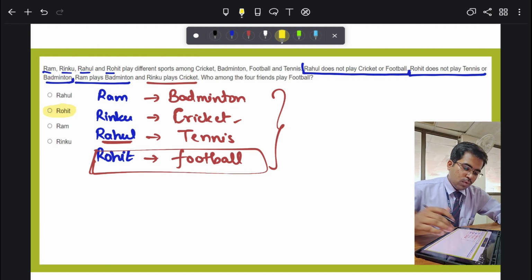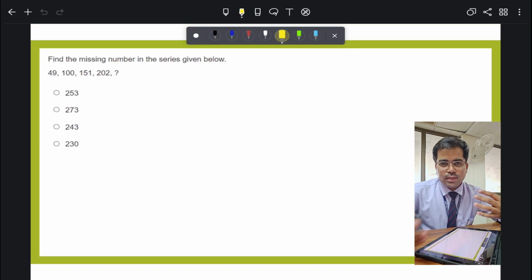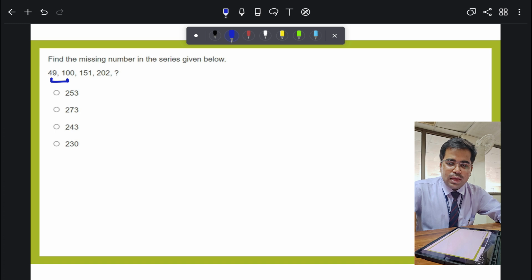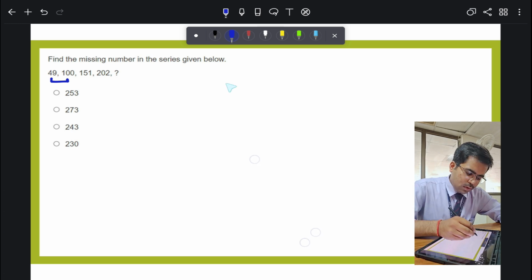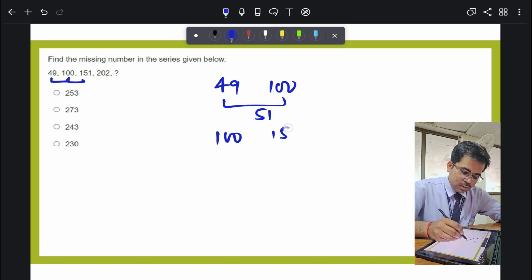Now we will move forward, and the next question is very easy, by the way. These are the series types of questions that you will get in the examination. 49 and 100, how much difference is there? The difference is 51. If I add 51, I get 100. And what is the difference between 100 and 151?